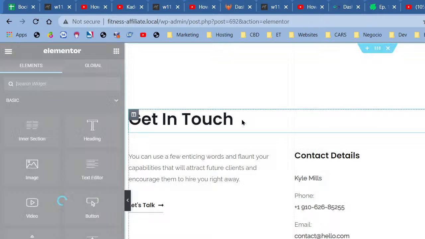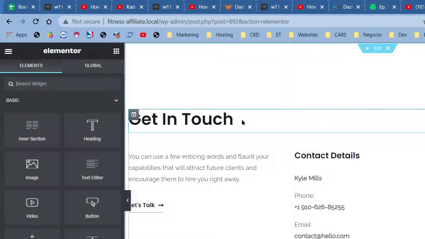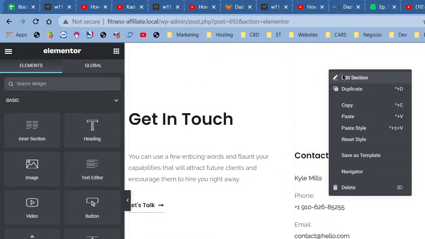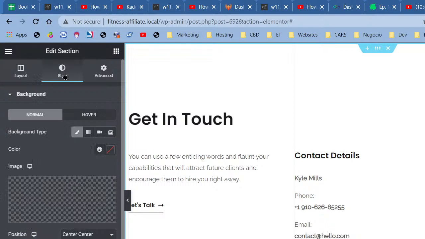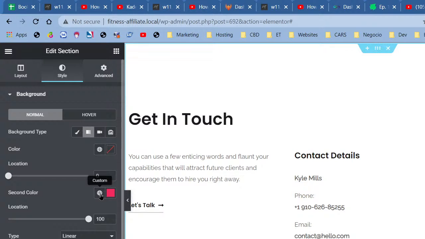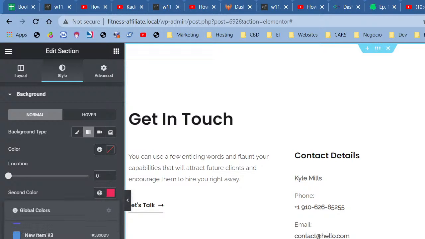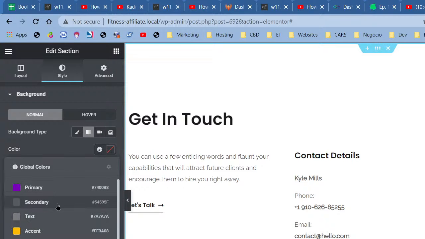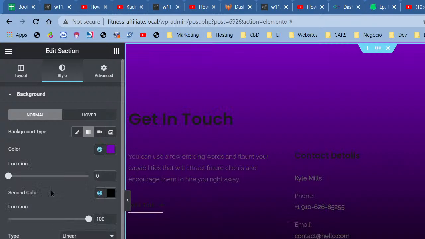I'm just going to go ahead and change the background of the footer builder, because the footer is the last thing I create. Reason being, it's going to have a compilation of all the pages, and the ordering is important and everything like that. So right now I'm going to look, see, this is the footer, and I'm going to say edit section and style, and I'm going to use a gradient. There are two colors that I'm going to use: black, and my darker purple.